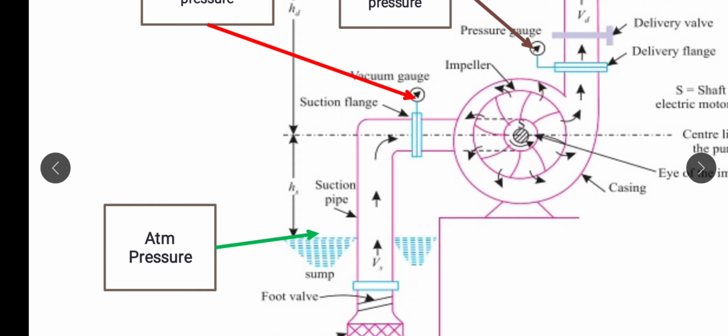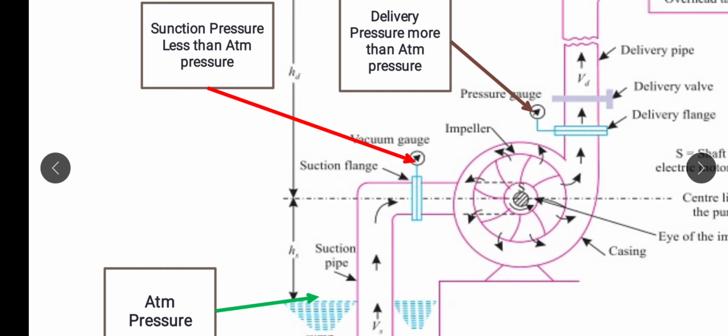If the pressure at the suction side or inlet of the impeller is less than atmospheric pressure, then water can be transferred from the sump level to the inlet of the impeller. So the pressure at the inlet of the impeller, or suction pressure, is less than the atmospheric pressure.